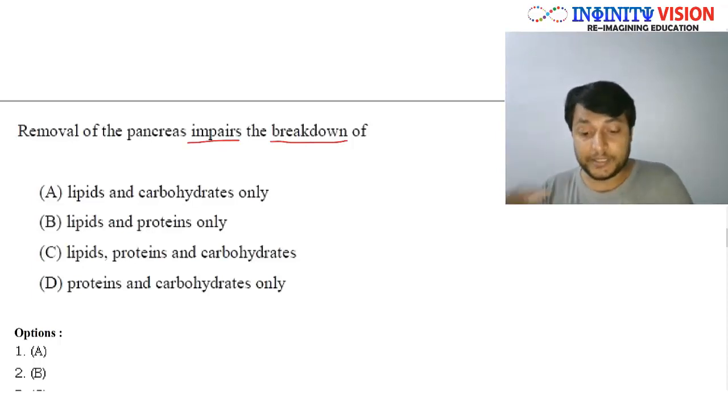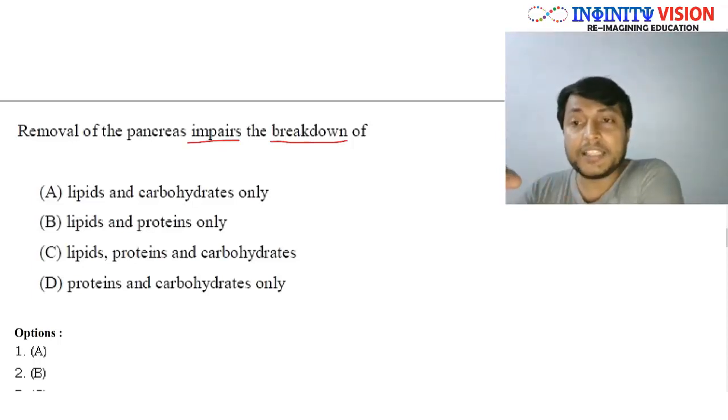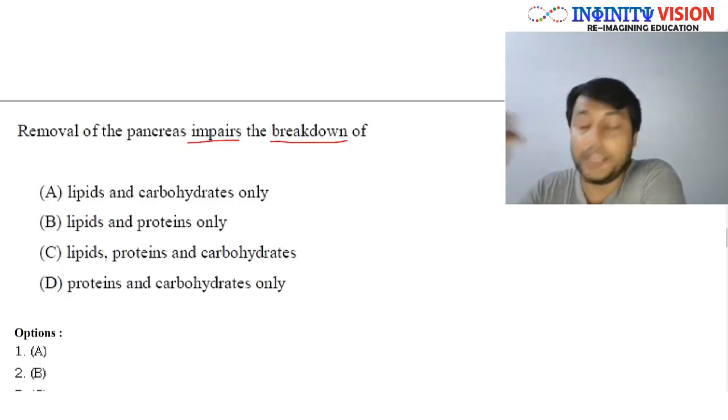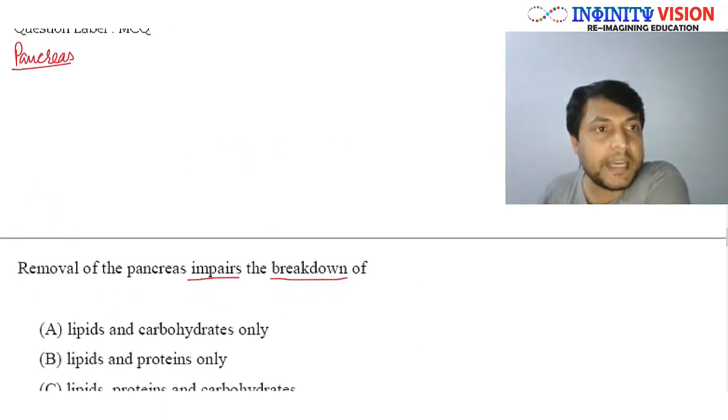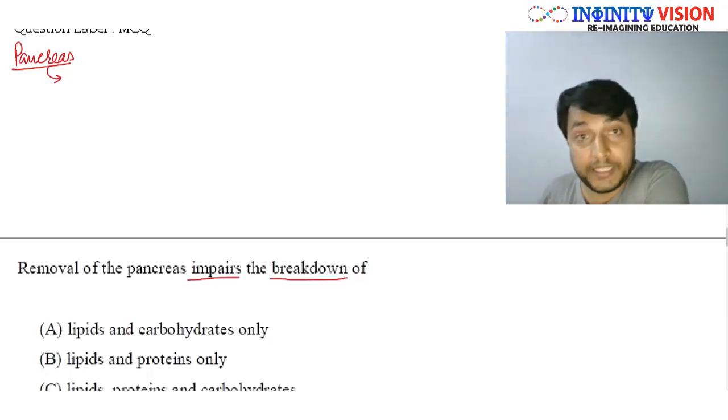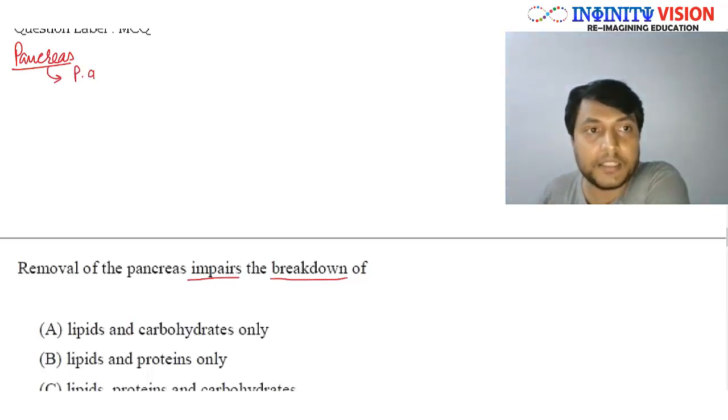वेल, टू आंसर दिस यू शुड नो कि पैनक्रियास ऐसा क्या सिक्रीट करता है, और जो कुछ भी सिक्रीट करता है वो किस किस चीज के डाइजेशन के लिए इंपॉर्टेंट है या किस किस चीज का डाइजेशन करता है, राइट? वेल, इफ वी आर टॉकिंग ऑफ पैनक्रियास, okay, let me use this space. Well, if we are talking of pancreas, pancreas secretes a lot of enzymes. That is, it secretes pancreatic amylases. Now, the amylases are required for the breakdown of carbohydrates.